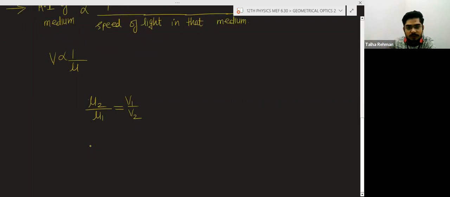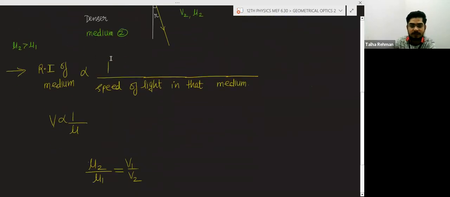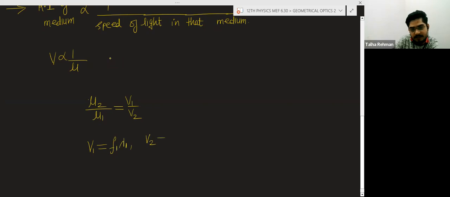Now there is one more thing here. V1 is the speed of light in medium 1, and from this formula V1 can be written as F1 into lambda 1, and V2 can be written as F2 into lambda 2.